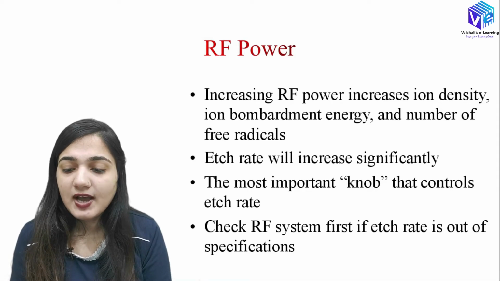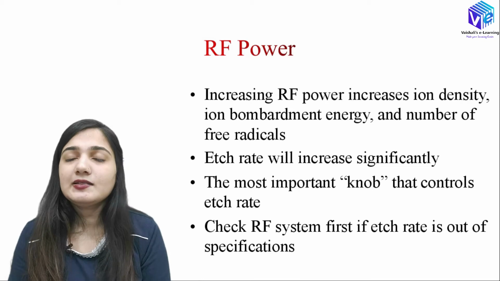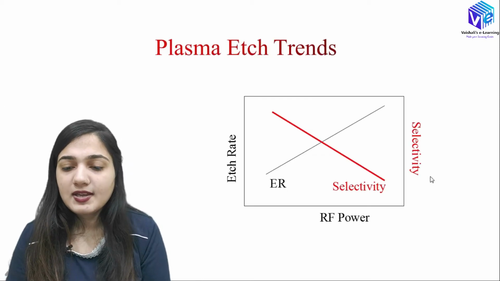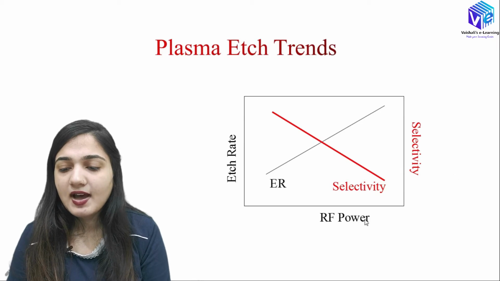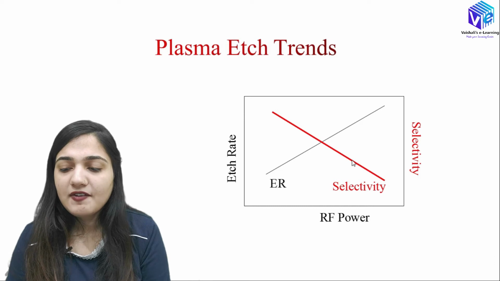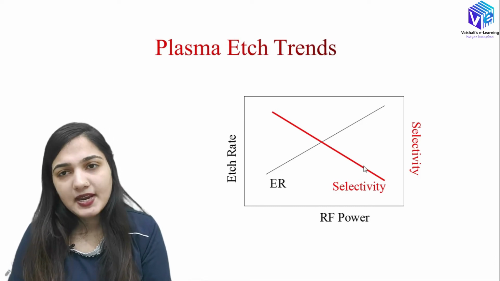So we have to check the RF system first if etch rate is out of specifications. The RF knob, I can say, is the most important knob in the etching process. You can see here, if I increase the RF power, the etch rate will increase linearly. If I increase the RF power, the selectivity will decrease.